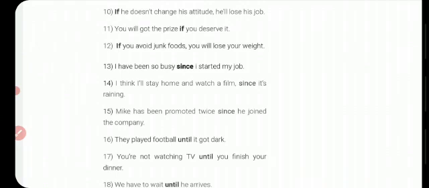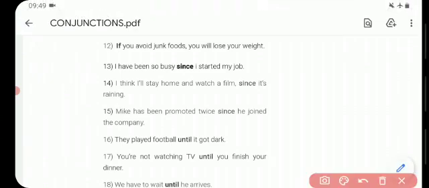Next is since. I have been so busy since I started my job. I think I will stay home and watch a film since it's raining. Mike has been promoted twice since he joined the company. So here Mike is the name of an employee of the company.